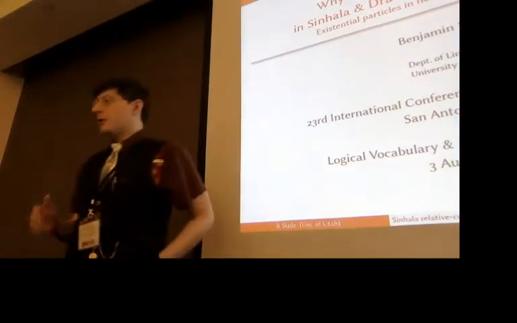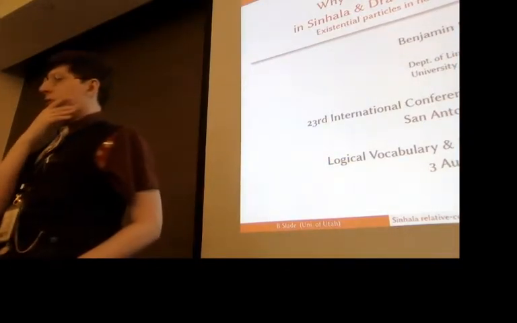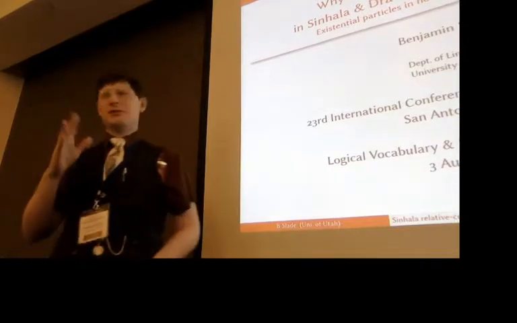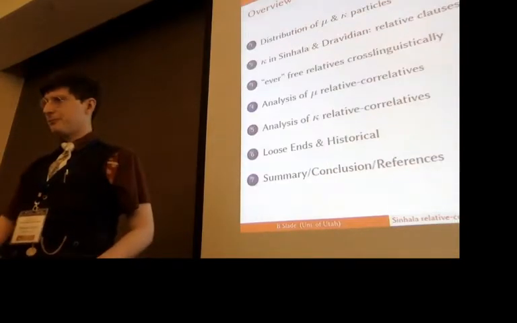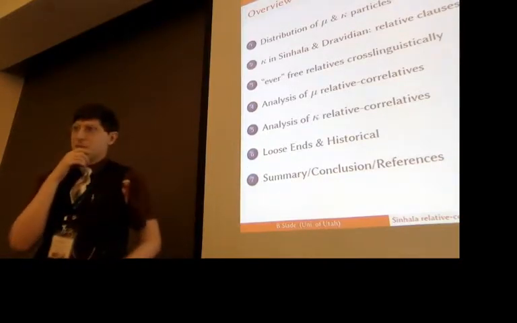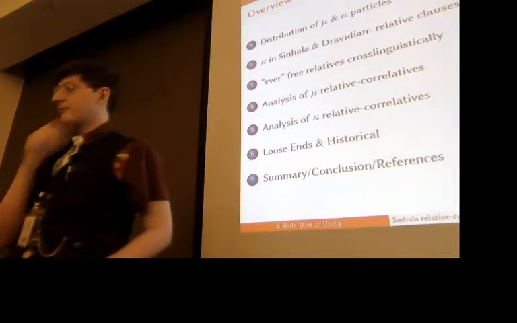Okay, so I'm going to be looking at why there are these disjunctive particles in Sinhala Dravidian relative-correlatives. So these existential particles in these non-existential environments. So we'll start off by talking about these different types of Q particles and their distribution.